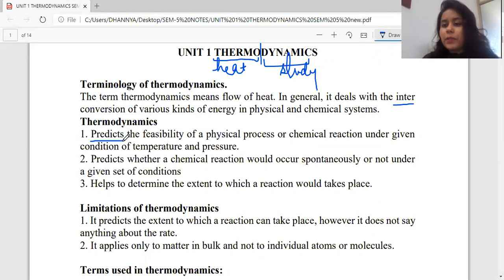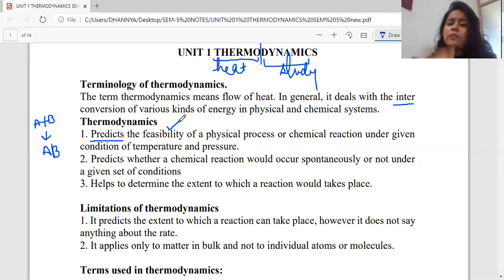Now, what exactly do I mean by the feasibility of the reaction? See, the simplest way of understanding is that if, for example, I say that A is going to combine with B, it will result into what? It will result into AB. So this information, that is, when two reactants A and B are going to get combined with one another, whether they will result in the formation of AB or not, is obtained by thermodynamics. Okay? So feasibility, we got an idea.